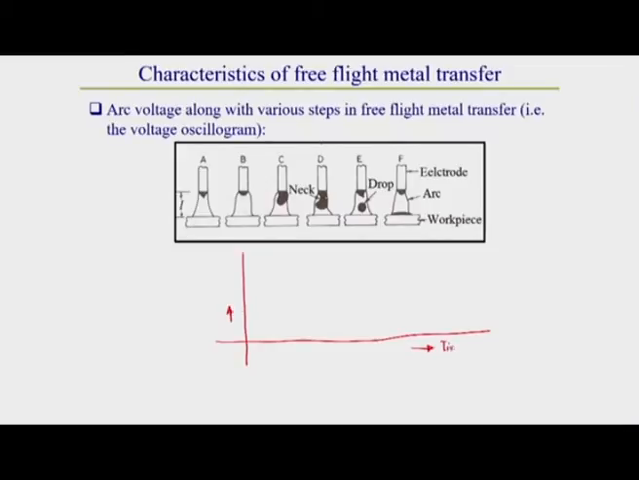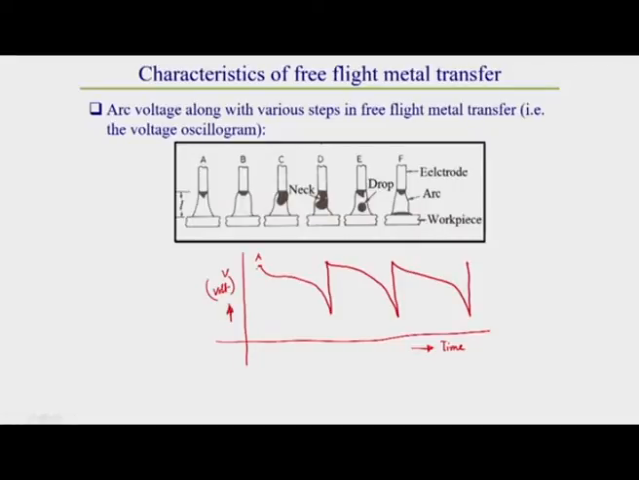Let this axis represent time and this axis represent voltage. So how does the oscillogram of free flight metal transfer look? I am describing it here, then it will be clear.